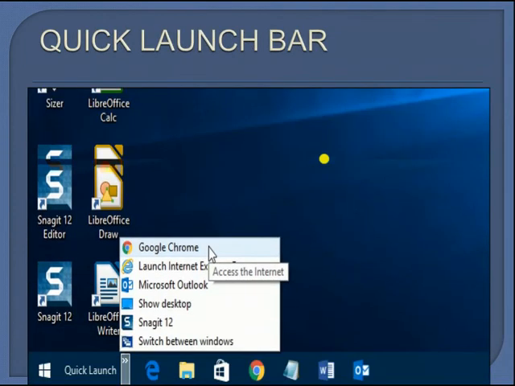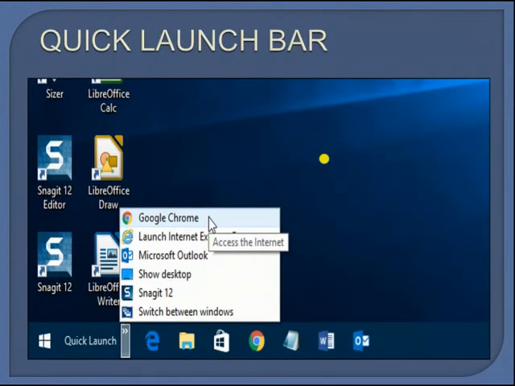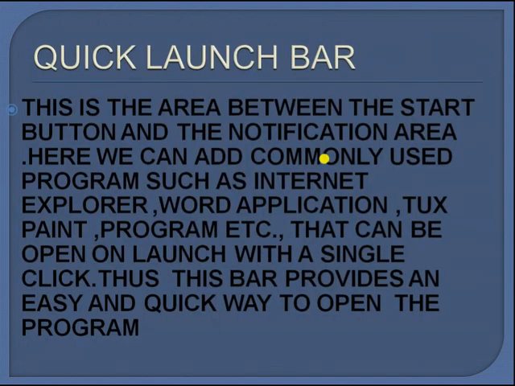Quick launch bar. As you click on quick launch, a window appears. Quick launch bar. This is the area between the start button and the notification area. Here we can add commonly used programs such as Internet Explorer, Word application, TuxPaint program, etc. that can be opened with a single click. Thus, this bar provides an easy and quick way to open the program.